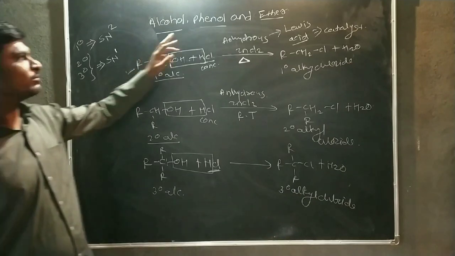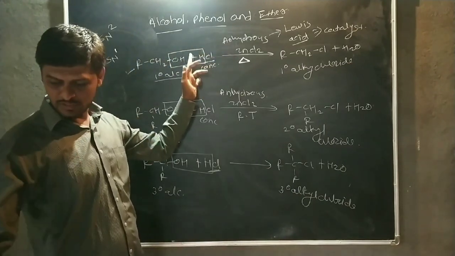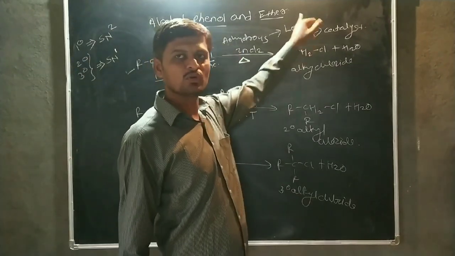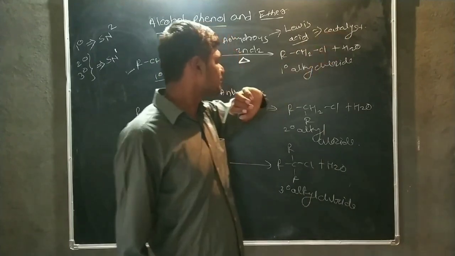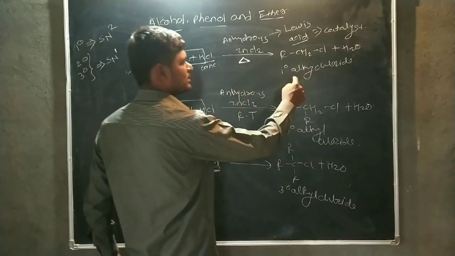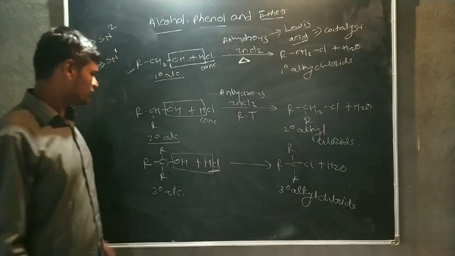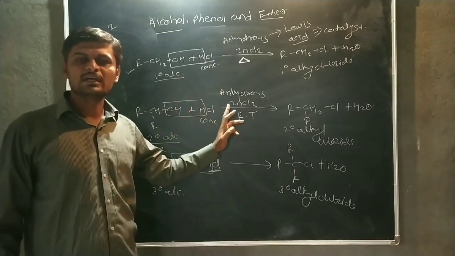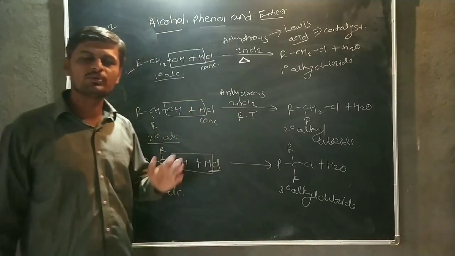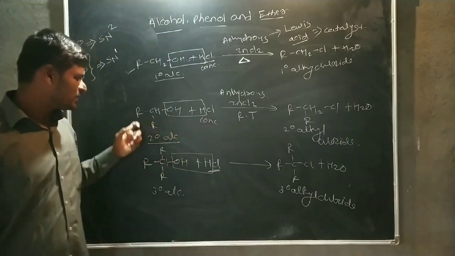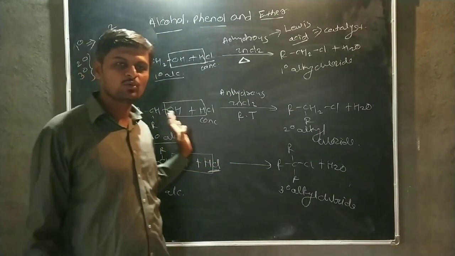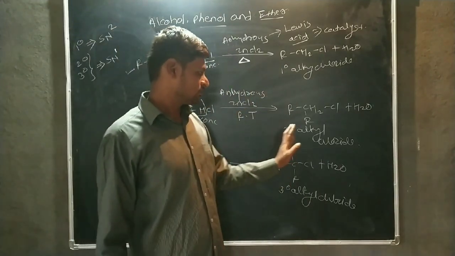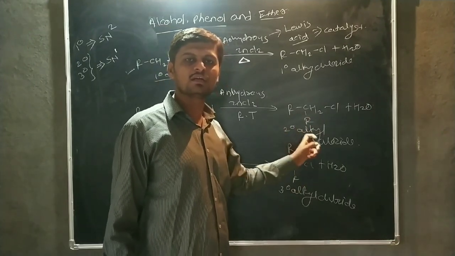When primary alcohol is heated with Lucas reagent, that means the mixture of concentrated HCl and anhydrous ZnCl2, the anhydrous ZnCl2 is known as the Lewis acid, and it acts as a catalyst. Then it forms the corresponding alkyl chloride, that means the primary alkyl chloride. And if the secondary alcohol is reacted with Lucas reagent, the reaction is carried out at room temperature, because the reactivity of secondary alcohol increases. Therefore, the rate of reaction is slightly greater than the primary alcohol, and there is a formation of the corresponding secondary alkyl chloride.